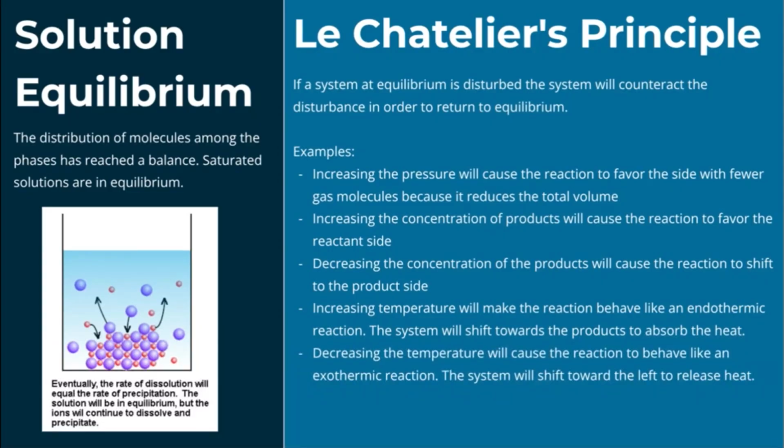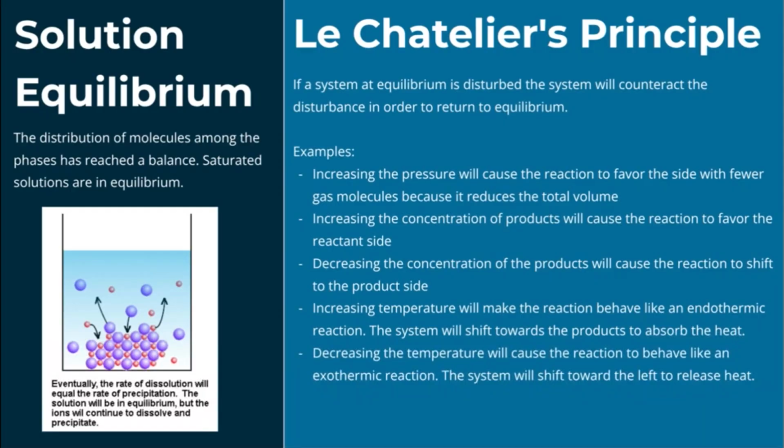to equilibrium. So increasing the pressure will cause the reaction to favor the side with fewer gas molecules because it will reduce the total volume. Increasing the concentration of products will cause the reaction to favor the reactant side. Decreasing the concentration of products will cause the reaction to shift to the product side.